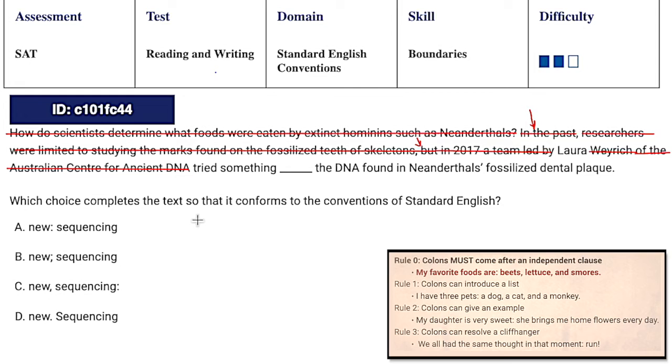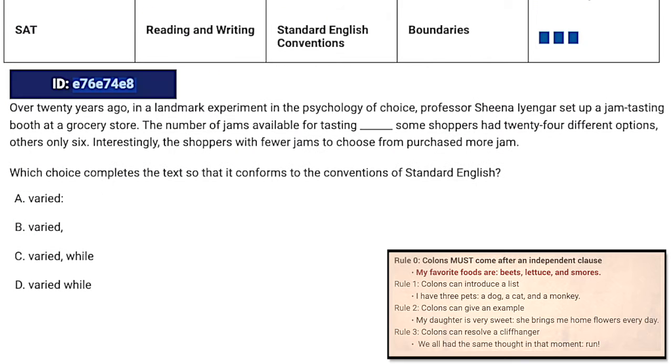And then, what does this sound like? If I say, "Laura tried something new," I bet you're wondering what she tried. So we have a cliffhanger. So good job if you guessed that one. All right, let's look at another one.